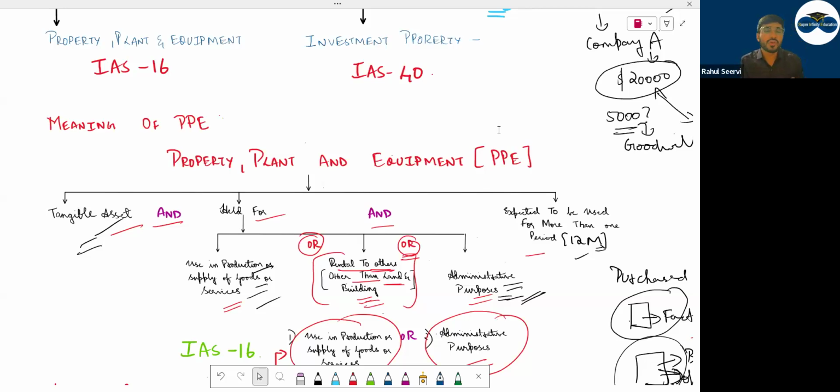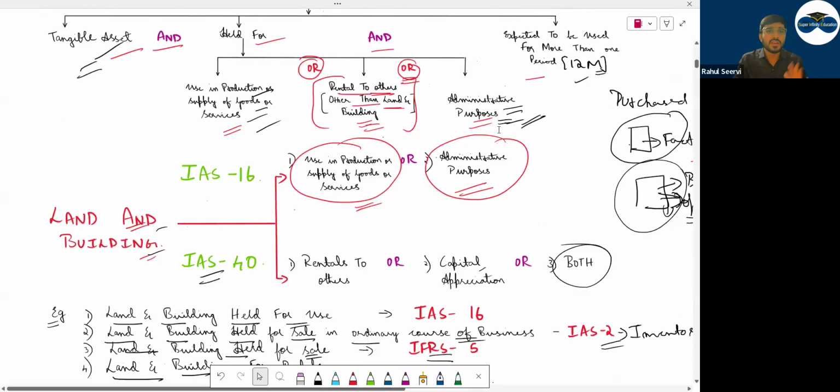Either you use it to produce some goods, or you are giving it on rent, or your sales team or marketing team is using that building. Then we discuss land and building: what will go in IAS 16 and what will go in IAS 40.